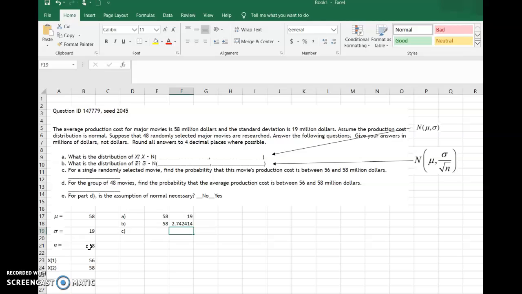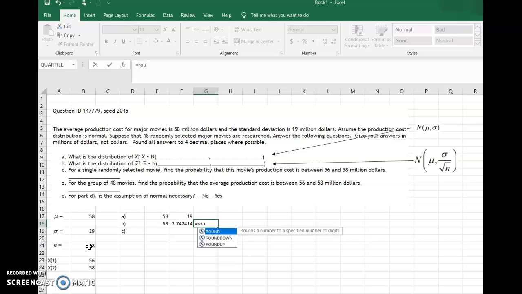Now notice, though, that that's not rounded to 4 digits after the decimal point, and the instructions are telling you to do so. So over here, I'm going to round to 4 digits after the decimal point. To do that, I'll just do equals ROUND.